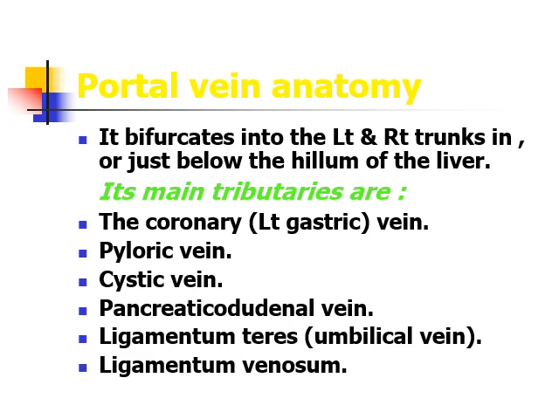What is the physiological significance of the portal venous system? In carrying venous blood from the gastrointestinal tract to the liver, the portal vein accomplishes two tasks.